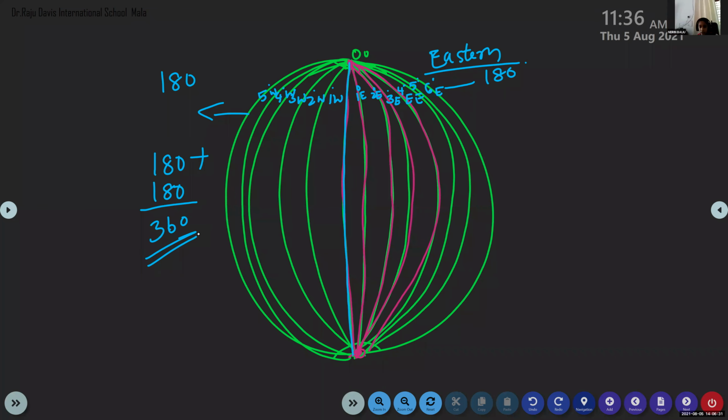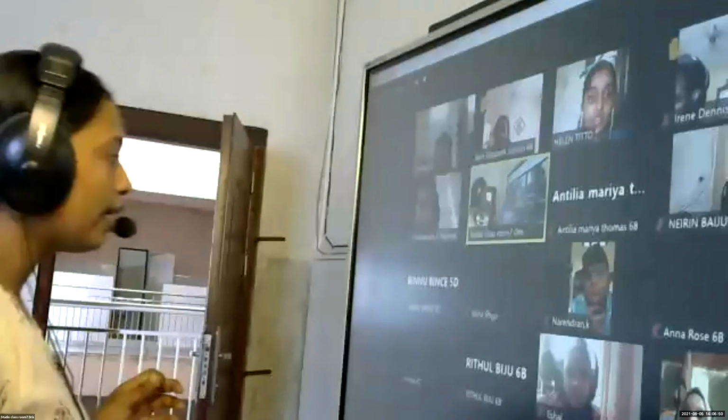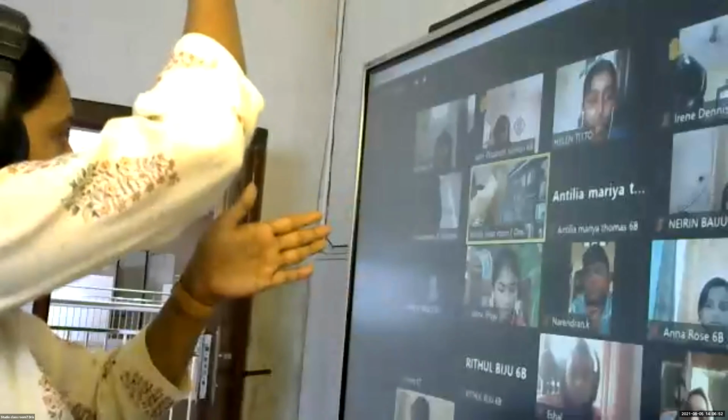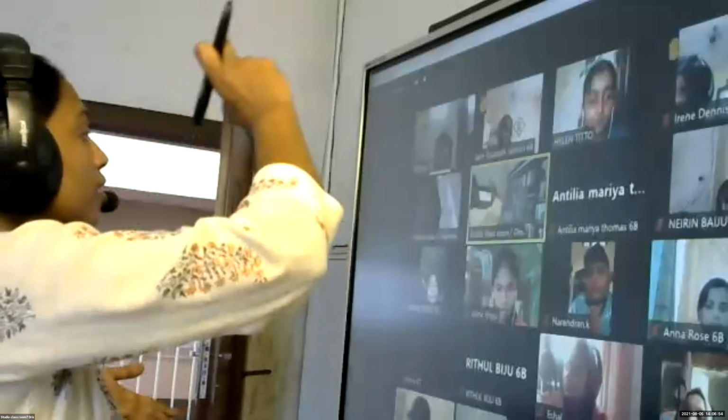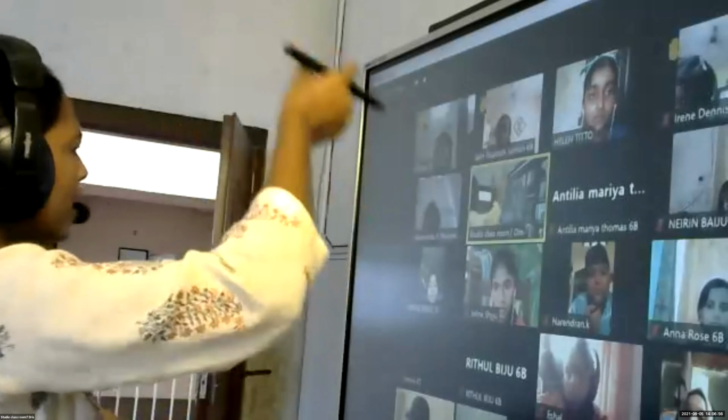So the prime meridian is also known as the Greenwich meridian because that line is passing through a place called Greenwich in London. So that's why that line is known as the Greenwich meridian. Where is Greenwich?